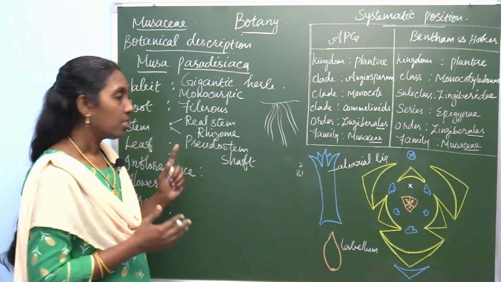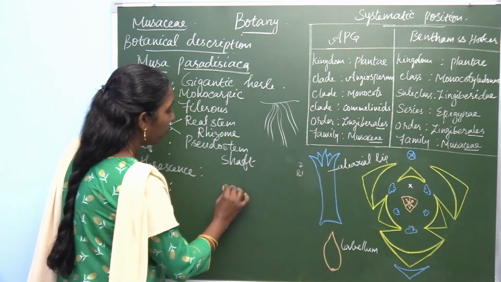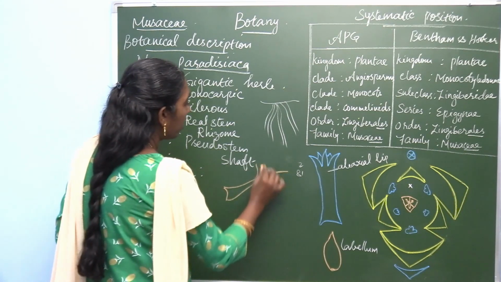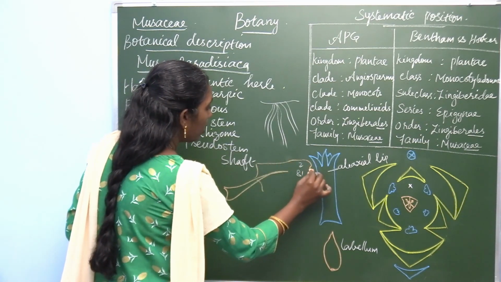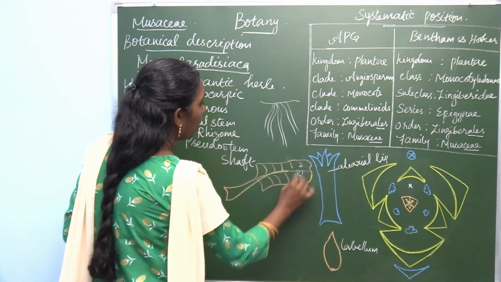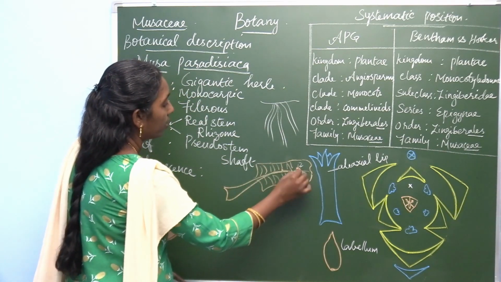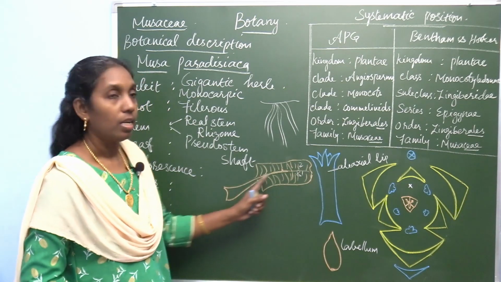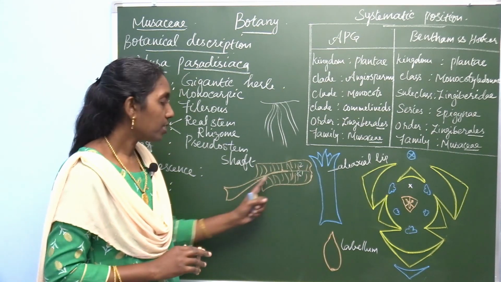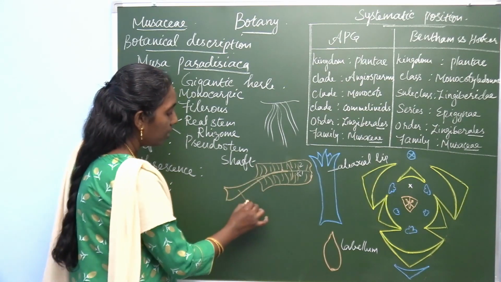Then after writing the stem, you write about the leaf. The banana leaf, you know, is very broad. It produces a long petiole and the leaf blade is very long, showing parallel venation. This is also one of the characteristic features of monocots. The leaf is a single, simple leaf, not a compound leaf. The petiole is very large, this is the petiole.